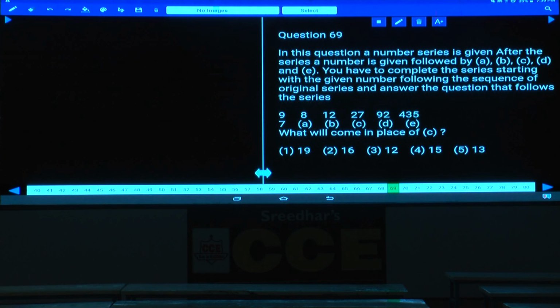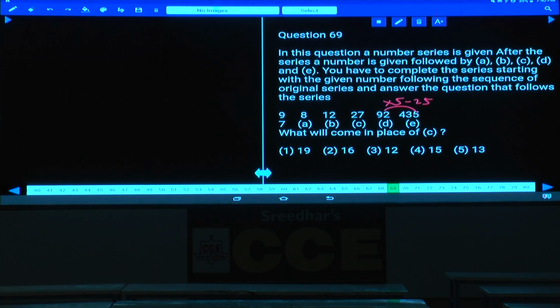The series is 9, 8, 12, 92 and 435. 92 and 435 means the number is increasing at a very fast rate, so it must be a combination. Now 92 and 435, it is nearer to what? 92 into 5 is 460, and 460 and 435, the difference between these two is ×5 minus 5.